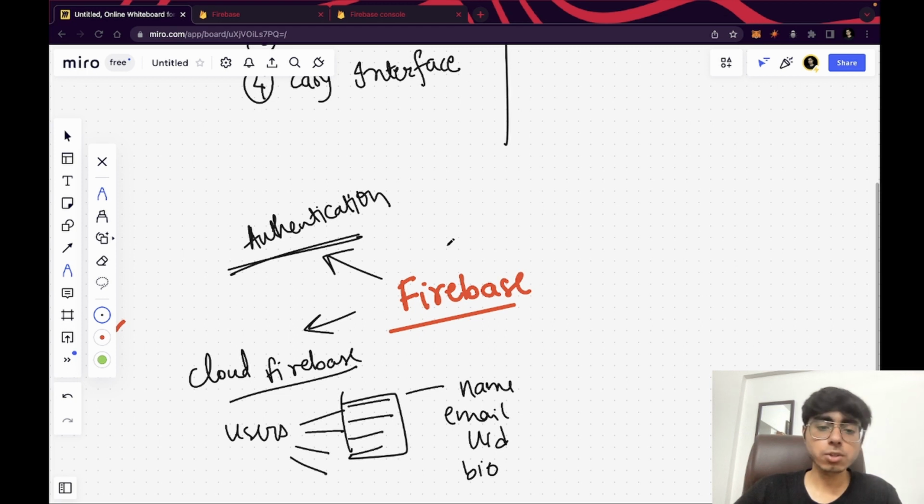So after Cloud Firestore, you will require Firebase Storage, right? Let's say you are building a social media application, then you have to store images, you have to store videos, you have to store some DPs and all that.